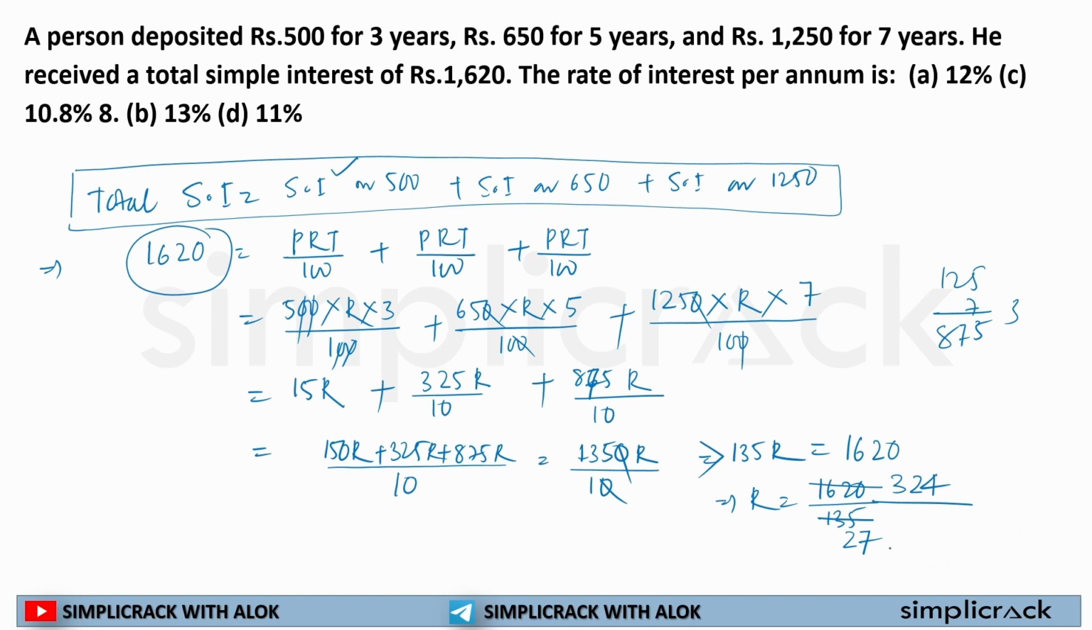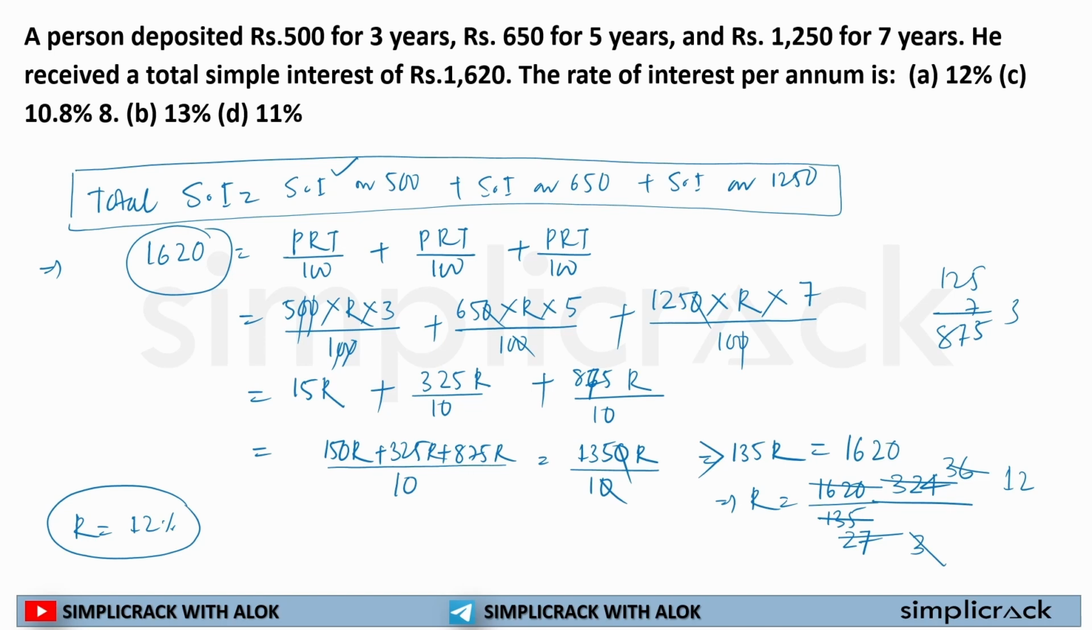Now, these both numbers can be divided by 3. So if I divide 27 by 9, I will get 3, and if I divide 324 by 9, I will get 36. Now, if I divide 36 by 3, I will get 12. So what is my rate of interest here? R. R means what? What is my rate of interest? So my rate of interest is 12%.